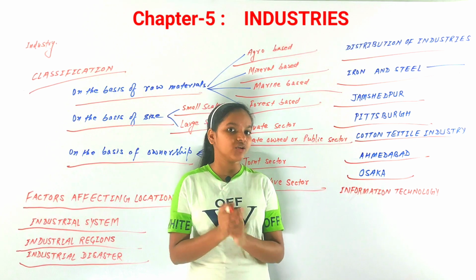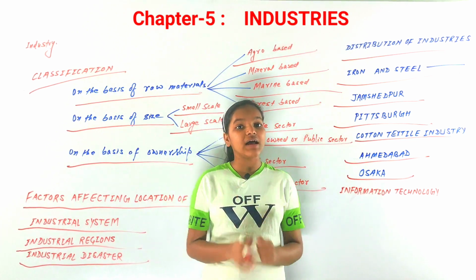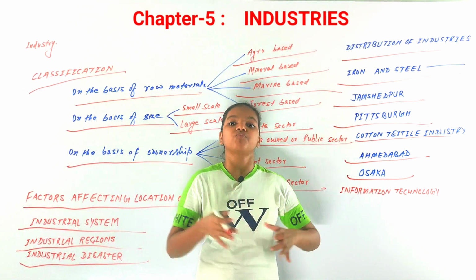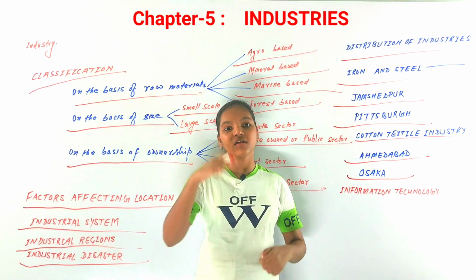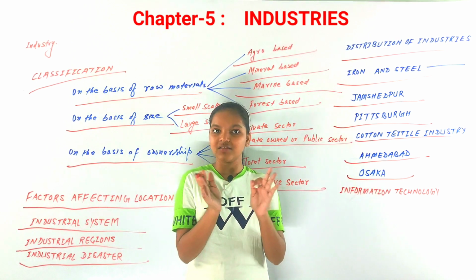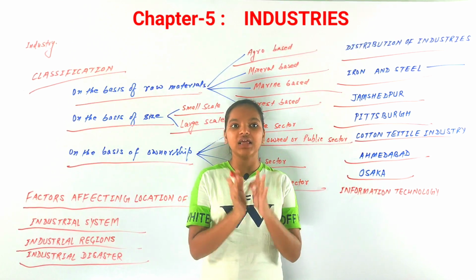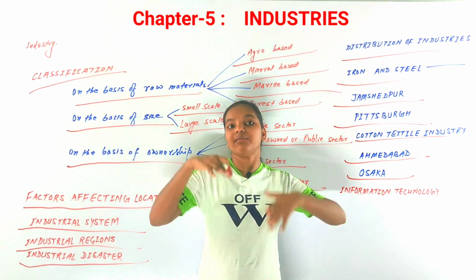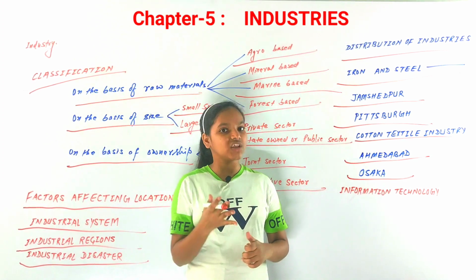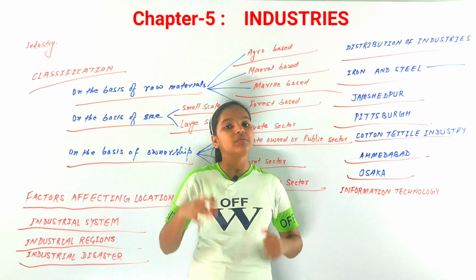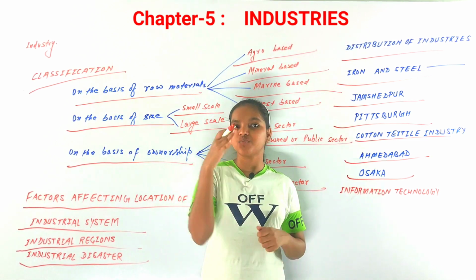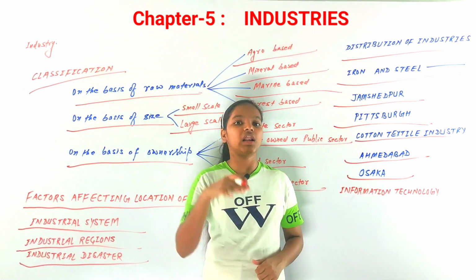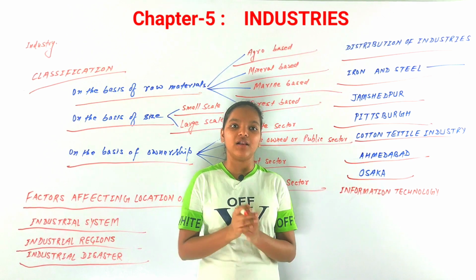But there is one point to be remembered: Osaka doesn't get its raw material from Japan. It imports raw materials from other countries, because Japan is a very small country in area, and the temperature of the country is not suitable for growing cotton, and because of that it has to import cotton from different countries like India, Egypt and China as well.